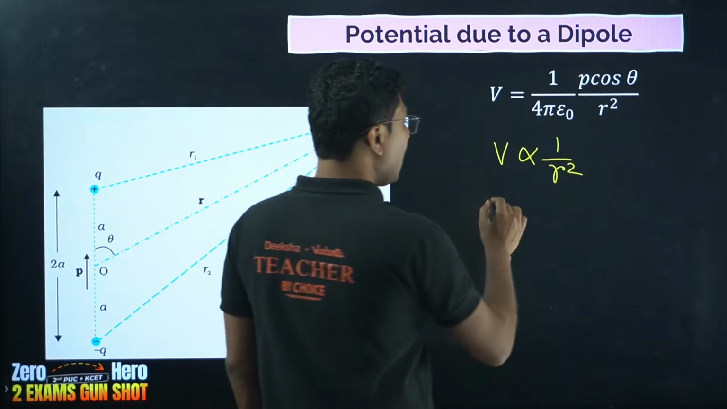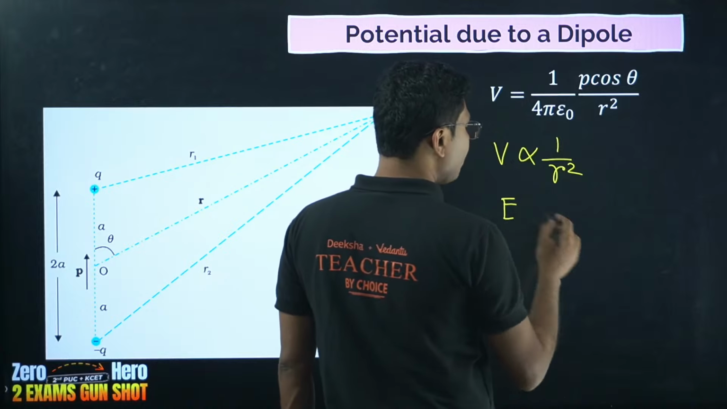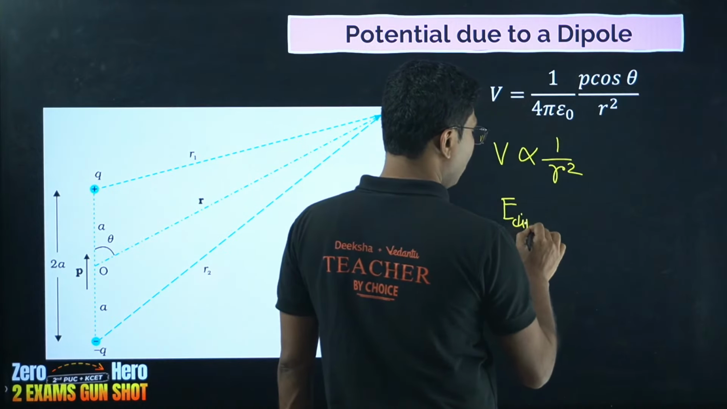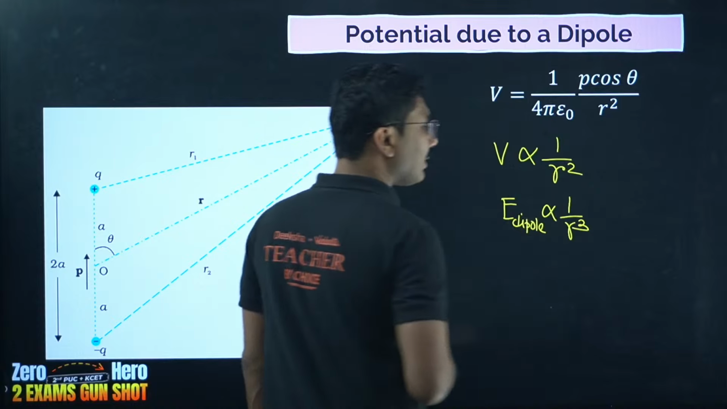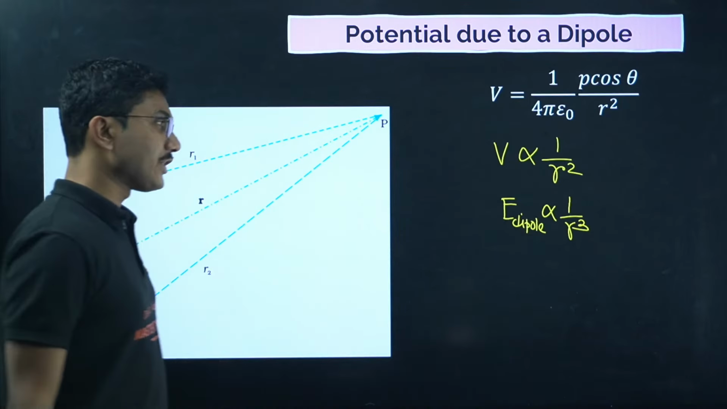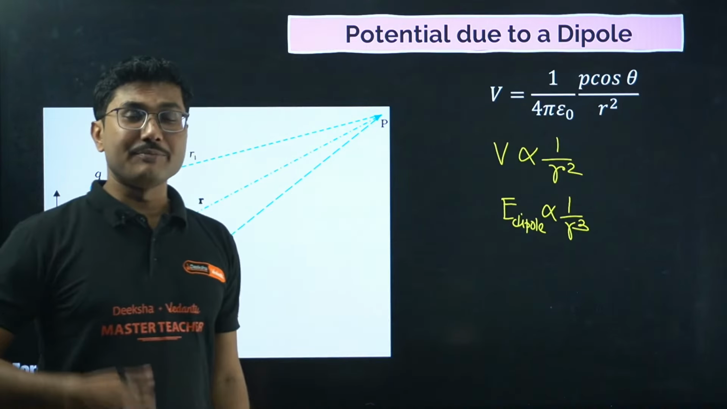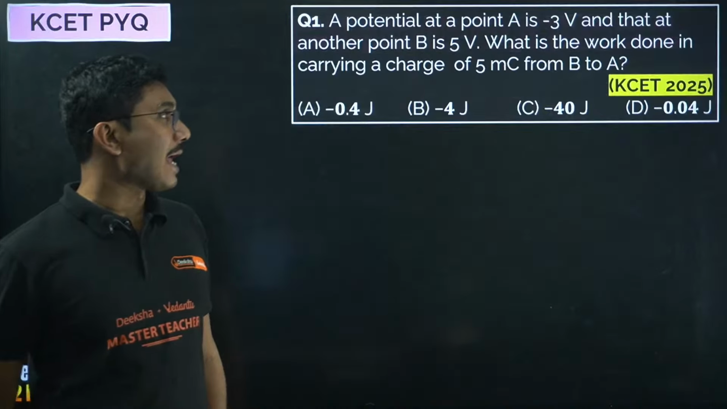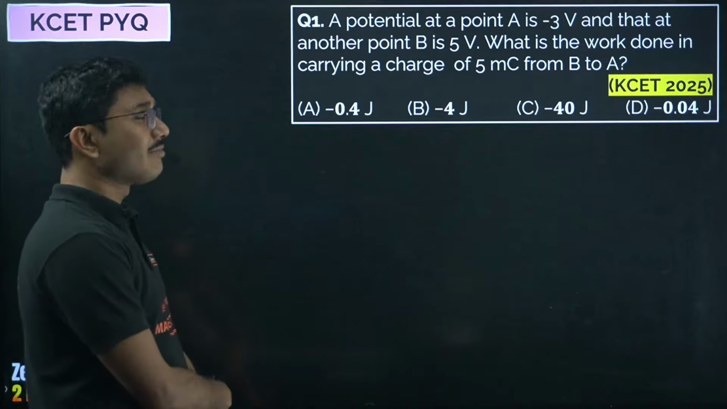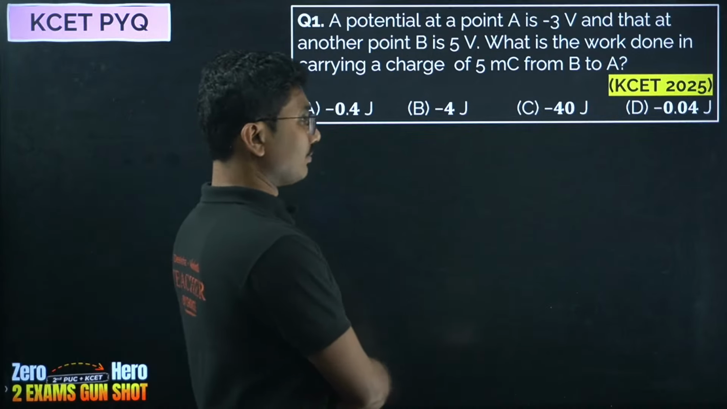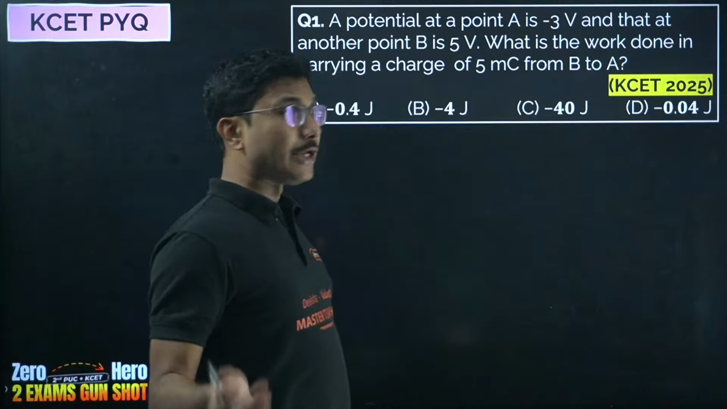So if you remember, electric field due to a dipole, be it axial or equatorial, okay, if it is a dipole, it always varies as 1 by r cube. So based on that also we have seen questions in your KCET exam. So very easy. Now it might come as an MCQ for your PUC exam as well. So let's see few questions of your KCET for last, let's see. So this question came in 2025 also based on this concept.